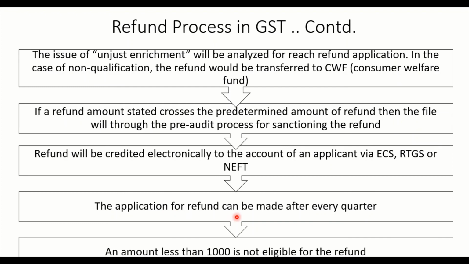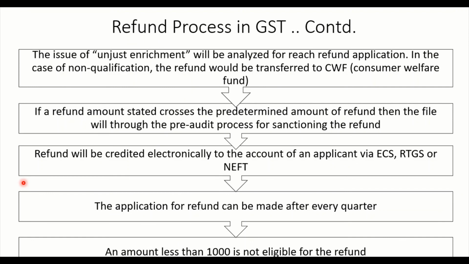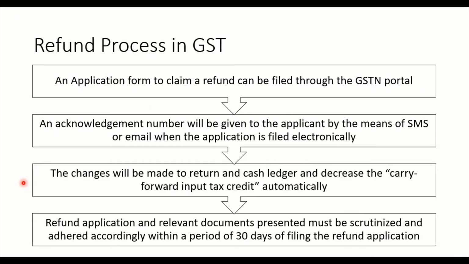The application for refund can be made after every quarter, not every month. This is an important point. Okay, the amount less than 1000 is not eligible for refund. This is what we wanted to say. Less than 1000 rupees you are not eligible for refund. If it is more than 1000, even if it is 1001 rupees, you are eligible for refund. Okay, that was all about the refund process in GST. All these points are very, very essential. You will have to just write these points and explain them for all 15 marks in the examination.